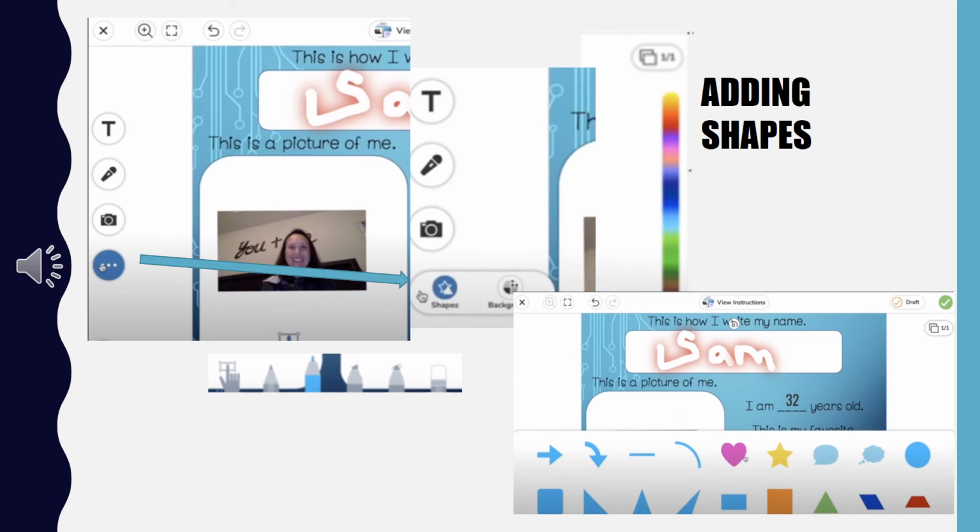The next thing you need to do is add your favorite color. You can easily use one of the drawing tools, or you can use a shape. Over on the left-hand side, click the three dots and then click Shapes. Choose a shape and move it wherever you want it to go. Be sure that you change the color of the shape to your favorite color.